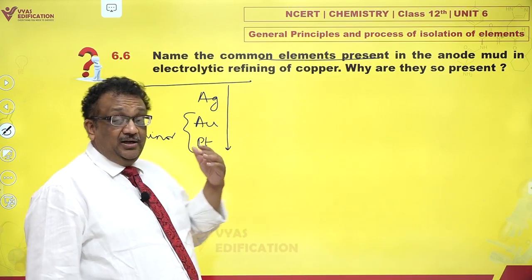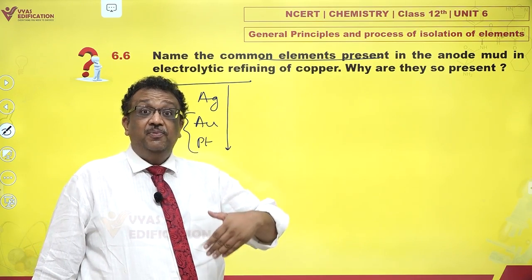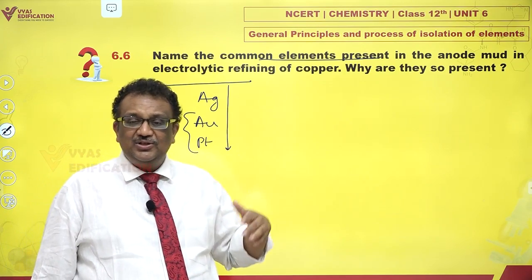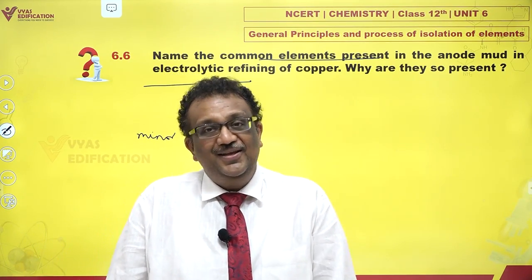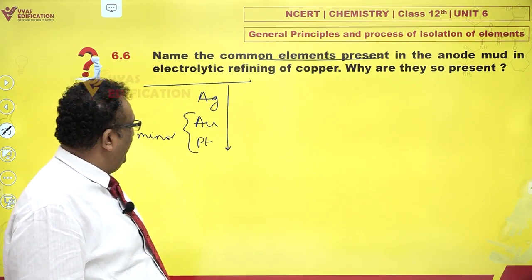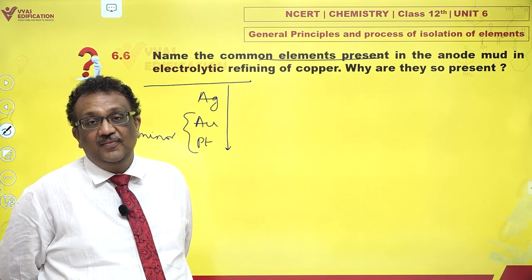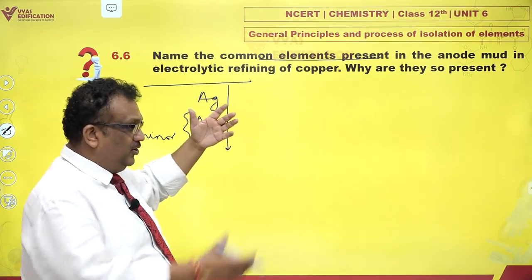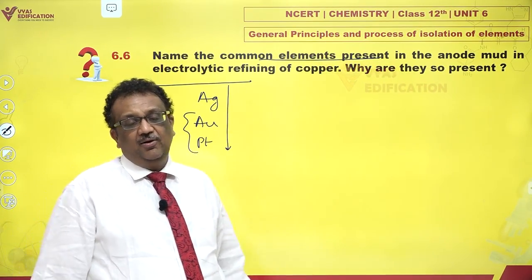You find that copper gets oxidized in preference to silver or gold or platinum, and since copper is oxidized more easily, you very well find that, simply this happens. That means when copper gets oxidized, there is nowhere they can remain, they just fall down and they constitute anode mud.